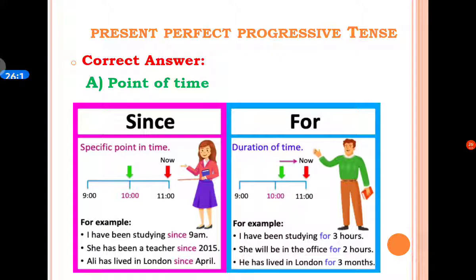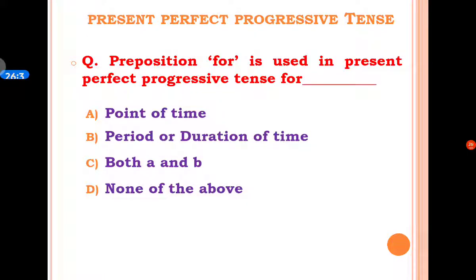Here is one example. I have been studying since 9 am. Here it shows the specific point in time, that is 9 am. The next example is Ali has lived in London since April. In this example, since shows a specific point of time. So the correct answer is A option, point of time.